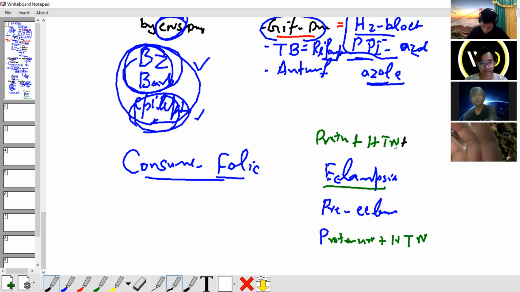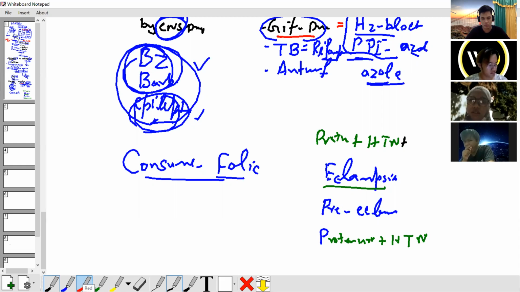Methyldopa. Labetalol. Good, good. The remaining drugs we will discuss in the next lecture series. Okay, we have 3-4 drugs we can use in the pregnancy stage. Okay, proteinuria, hypertension, and seizure. This happens in eclampsia. Understand?